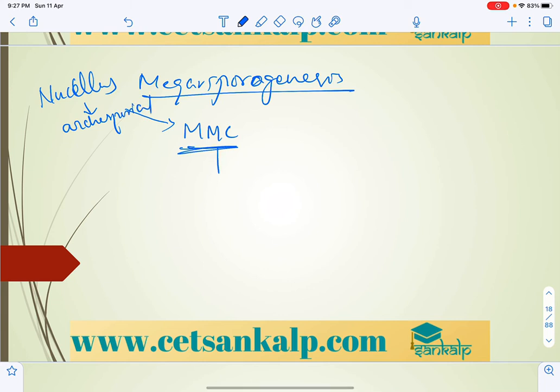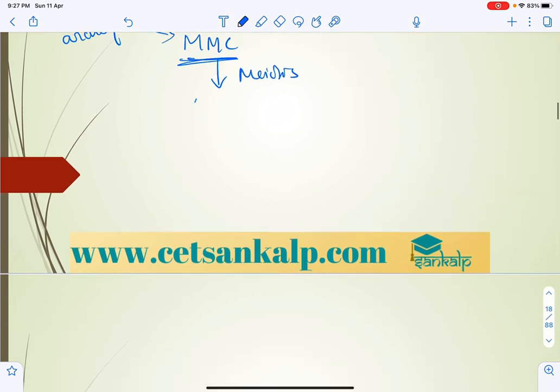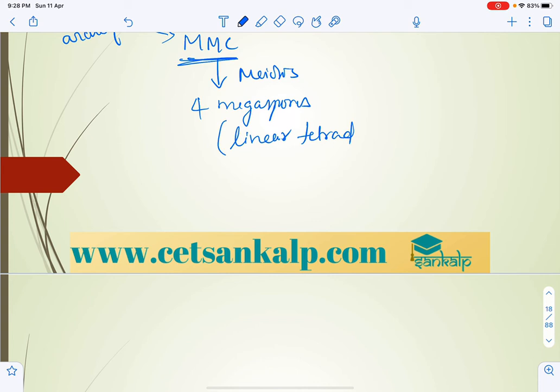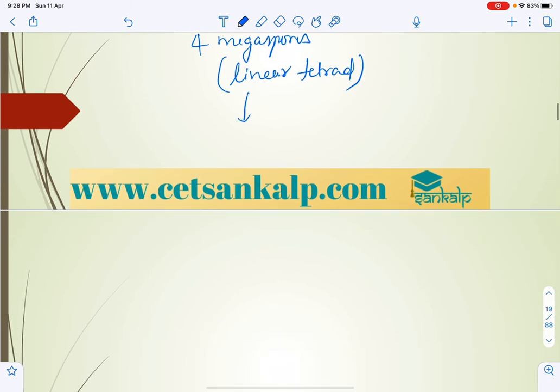That megaspore mother cell will undergo meiosis, which is going to produce 4 megaspores, and those 4 megaspores are produced in the form of a linear tetrad. Earlier we said tetrahedral form; here it is a linear tetrad. Among those 4, one will be functional.